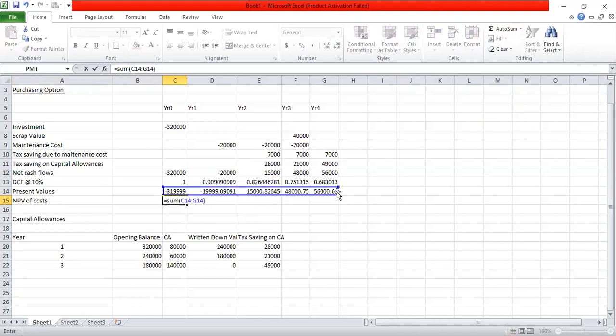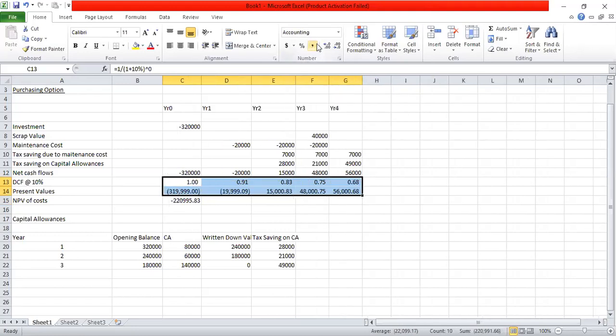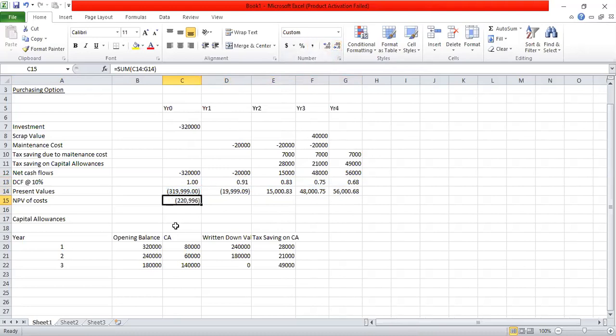So NPV of cost in the purchasing option is negative 220,996 approximately. Negative value is because we haven't considered any revenue. So this is the NPV of cost under the purchasing option.